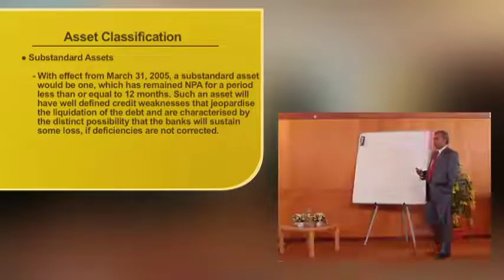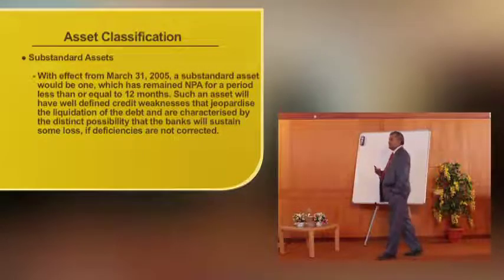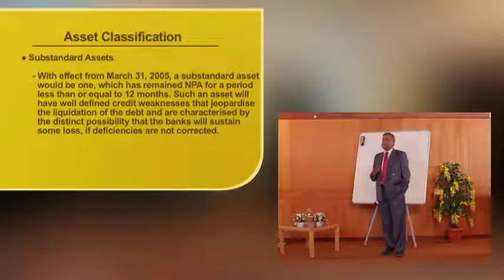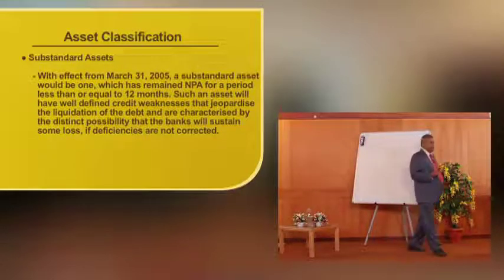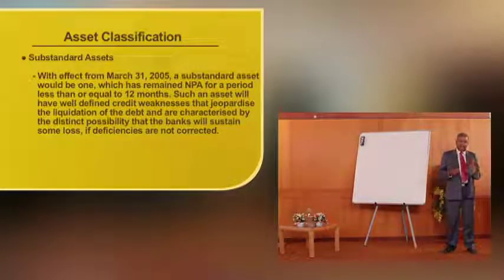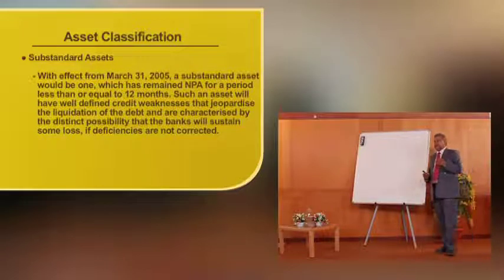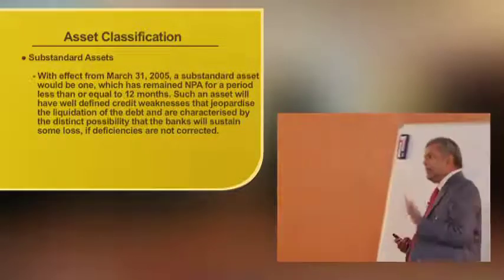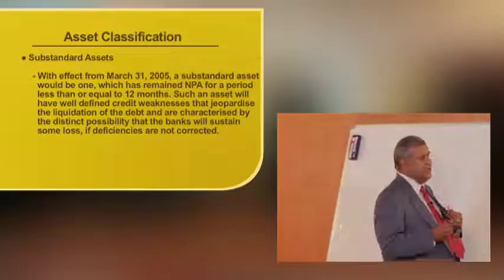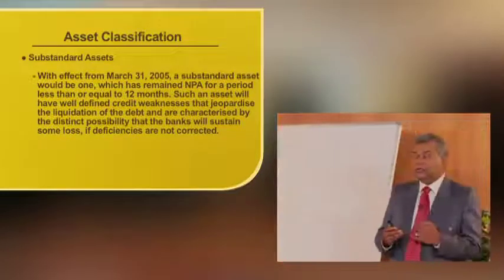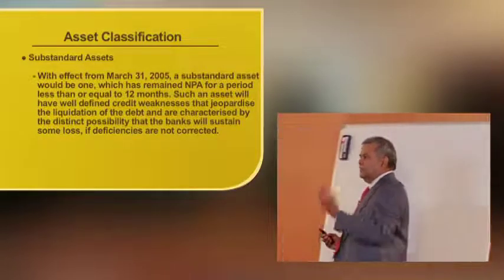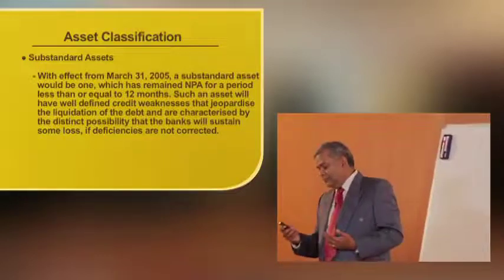That's why, with effect from March 31, 2005, a substandard asset would be one which has remained NPA for a period of less than or equal to 12 months. It means today it is 31st March, the money has to come. It has not come. 1st April, the account becomes NPA. Not only does it become NPA, it falls in the first category of NPA, substandard, and then I wait for 12 months, 1st April to 31st March next year. If nothing comes, then this account moves from substandard to doubtful.